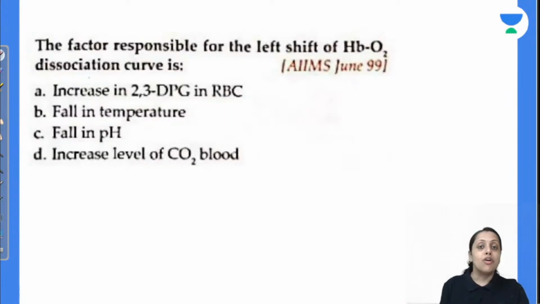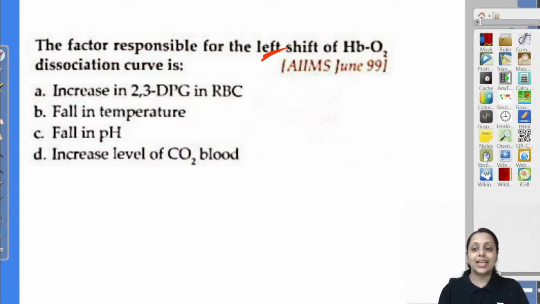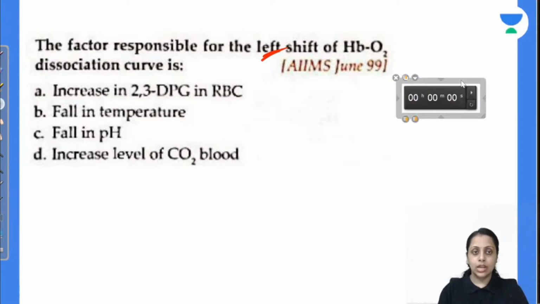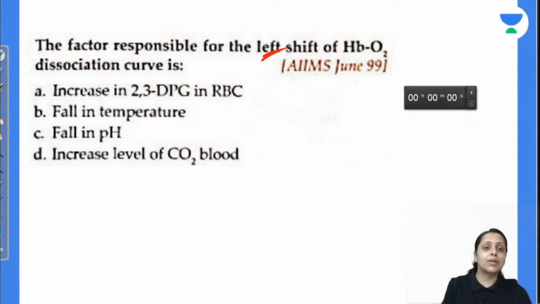Coming to the next one, factor responsible for the left shift of ODC curve is increase in 2,3-diphosphoglycerate, fall in temperature, fall in pH, increased level of carbon dioxide in the blood. When does left shift of ODC curve occur? Fall in temperature causes this left shift of ODC.